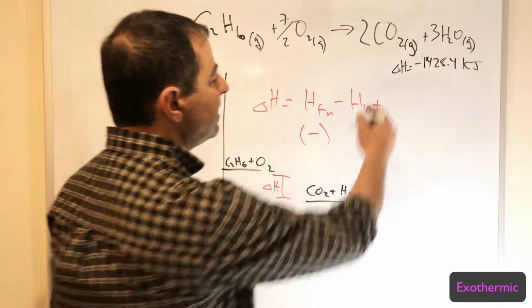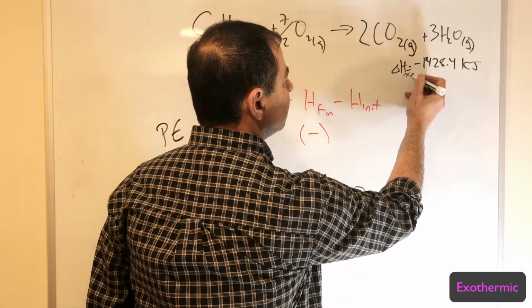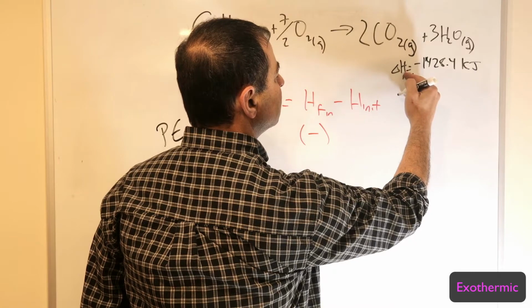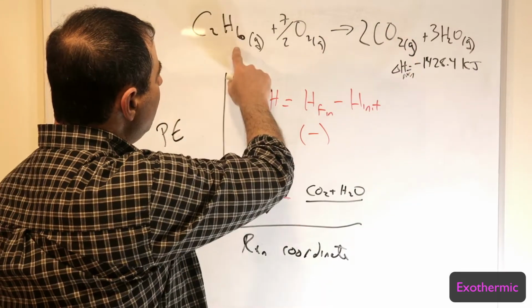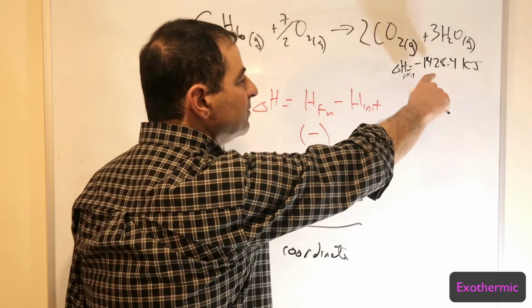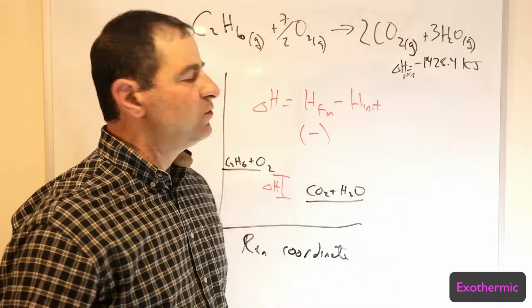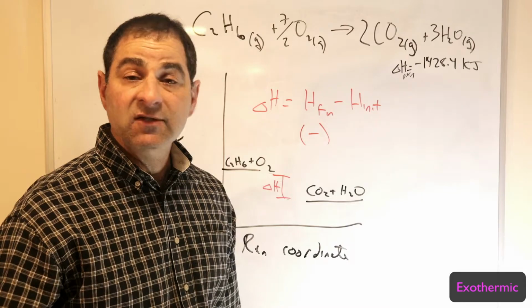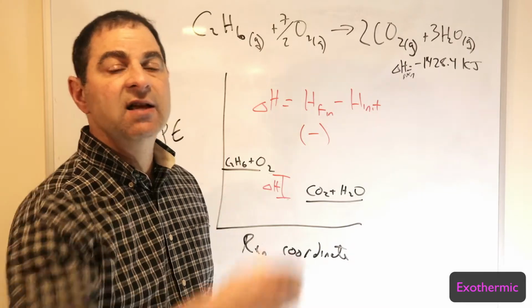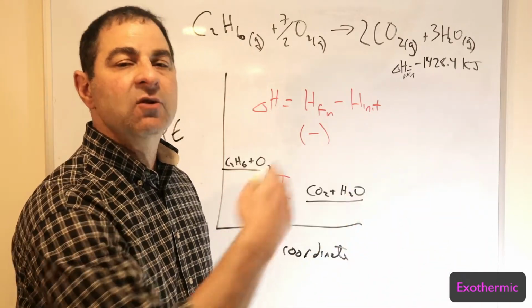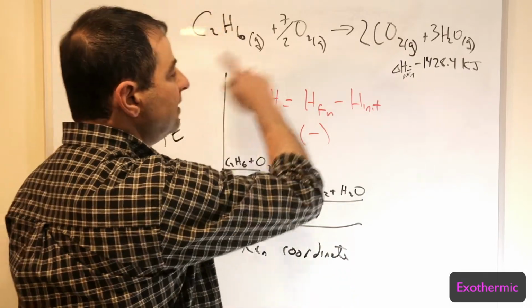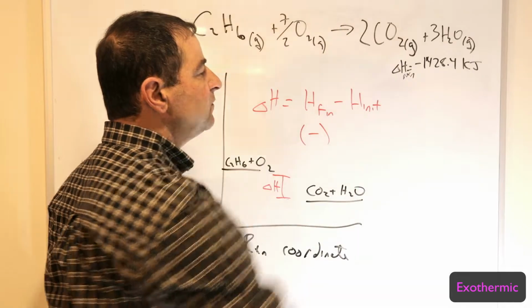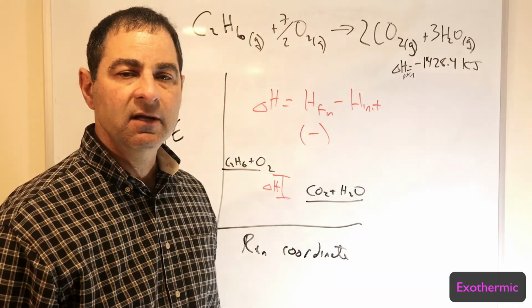But we would label this as delta H of reaction, RXN for reaction. We understand this is a stoichiometric relationship. In other words, if 1 mole of this reacts, we will release 1,428.4 kilojoules. That negative sign isn't really negative energy. It just tells us there's less at the end than there's at the beginning, so it's released. Again, this ethane, 1 mole of it combusting, will produce 1,428.4 kilojoules.